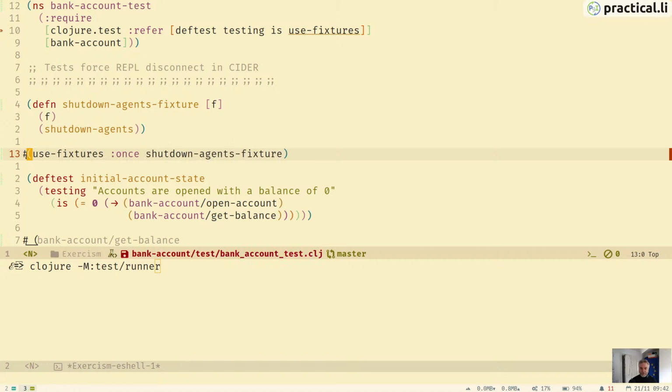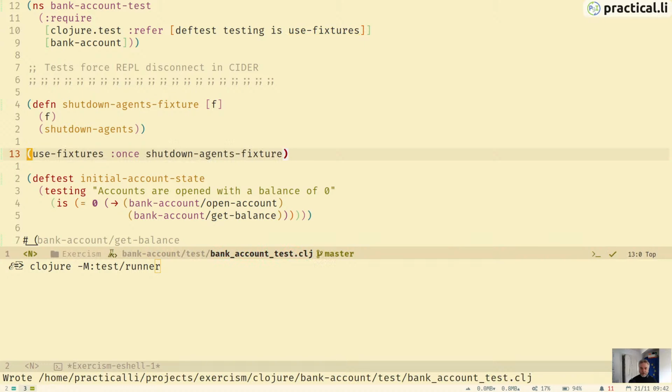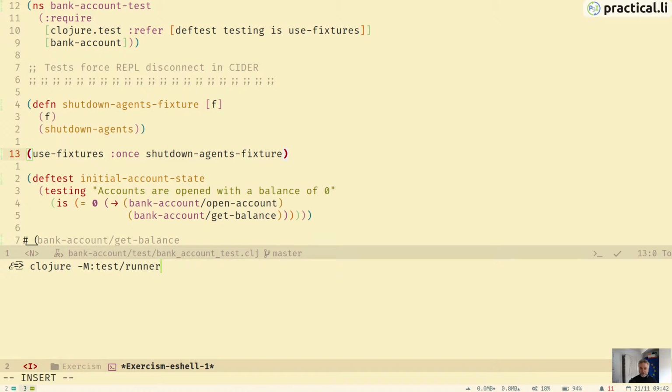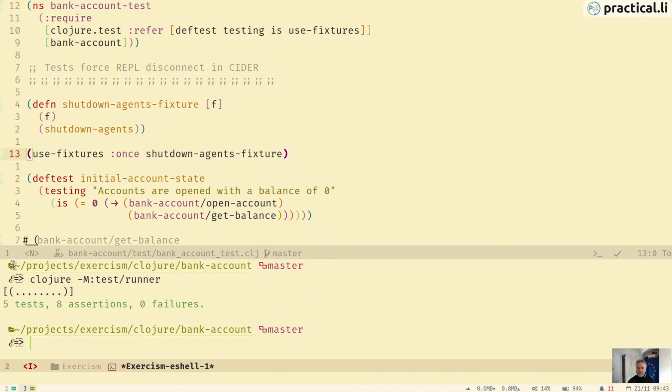and let's see if the test runner runs. I can't remember if this is using the Cognitect Labs one. I think it's using Clojure. So this will run the tests. Oh, and that works. Oh, okay, so that's interesting.